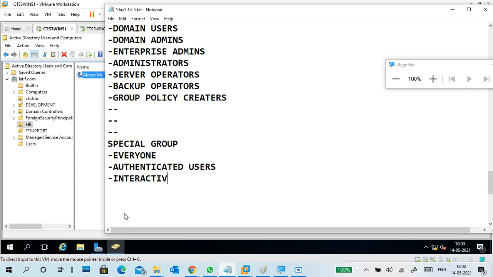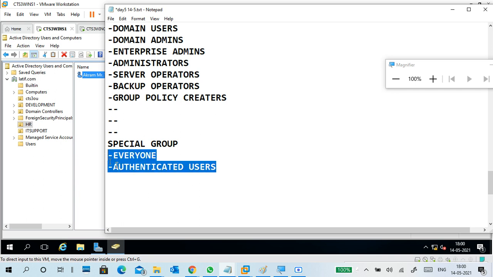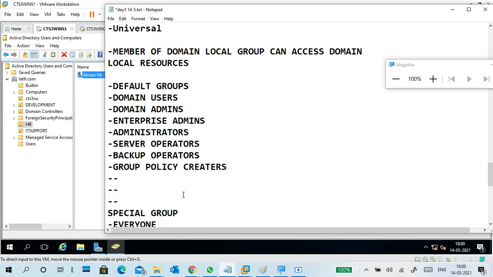Everyone and authenticated users are very important here. Everyone means anyone, so it is no name and all kinds of stuff. Authenticated users are those who got username and password verified. Here, by default every user is a domain user.